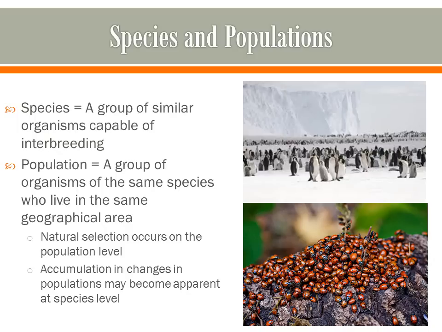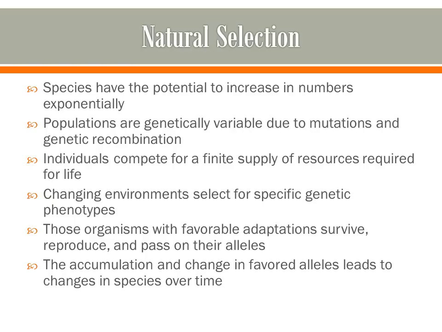Natural selection occurs on the population level, but over time accumulation in changes in populations might become apparent at the species level. So the main points of natural selection are shown on this slide. First of all, species have the potential to increase in numbers exponentially, so they can grow exponentially. Populations are genetically variable due to mutations and genetic recombination, and those are going to happen in meiosis. Third, individuals compete for a finite supply of resources required for life. So finite means that there's limited resources.